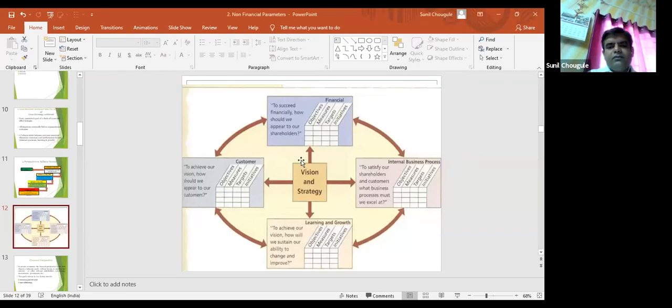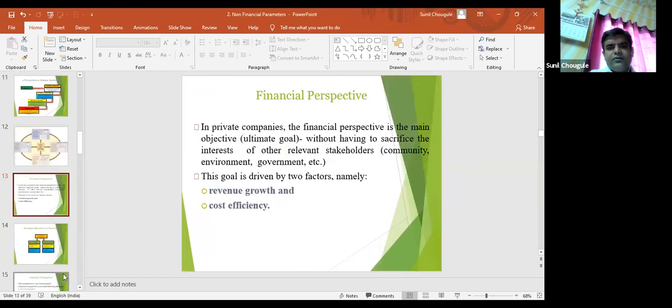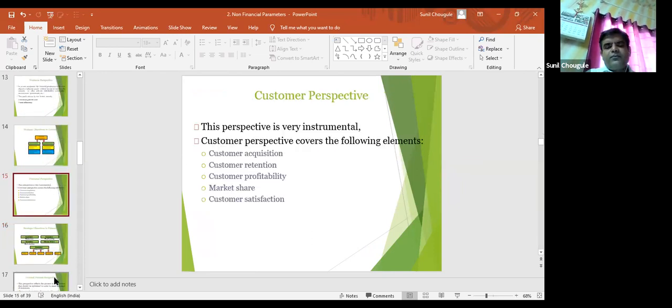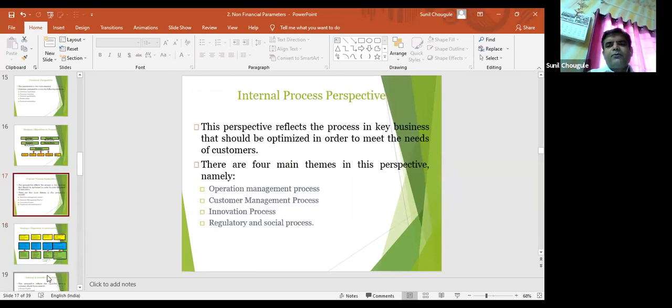Vision and strategy is also shown here. So for those perspectives, we have seen financial, then we have seen strategy objectives in financial perspective, long-term shareholders value. Because financial are already discussed enough in last 2-3 lectures, I have moved ahead, and customer perspective that we have seen also. Now, when it comes to internal process perspective,